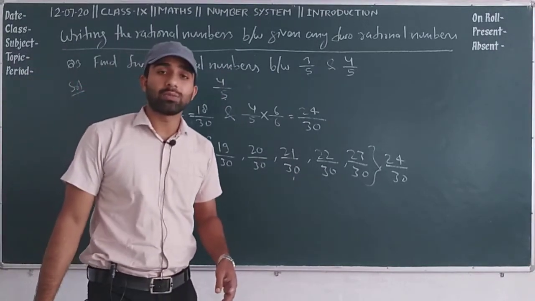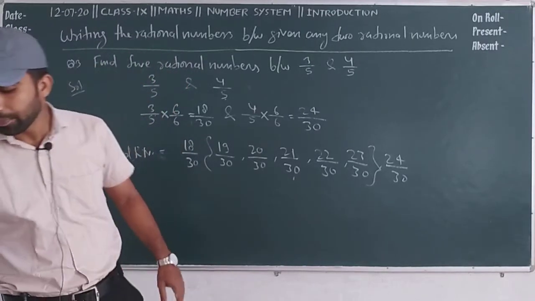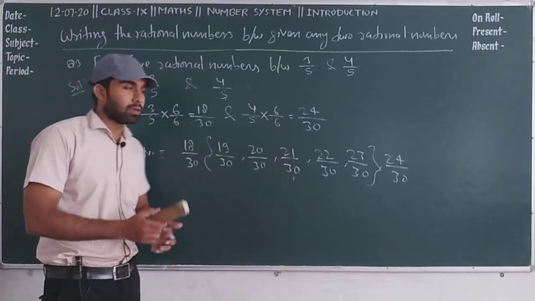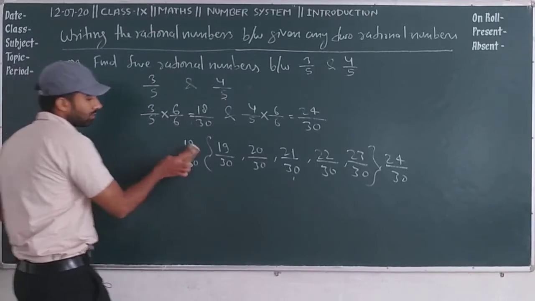But there are various methods we can use to find them. One method is the average rule.